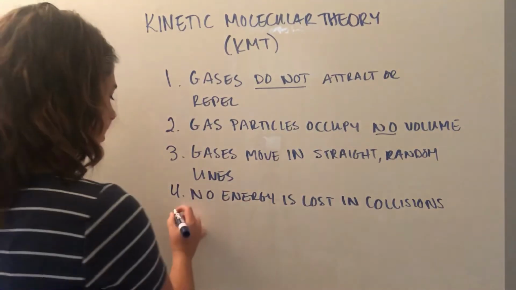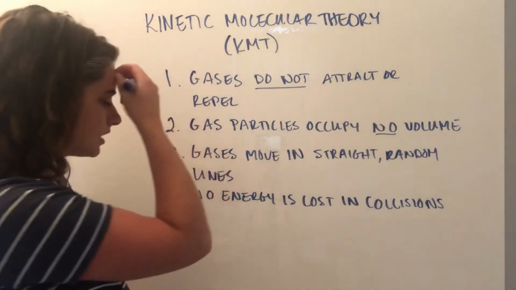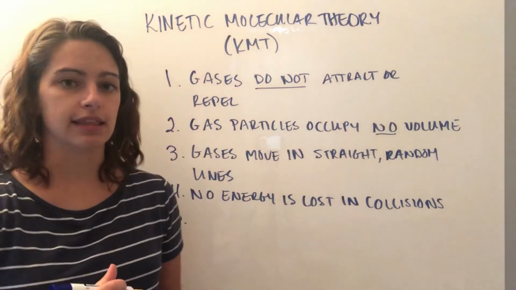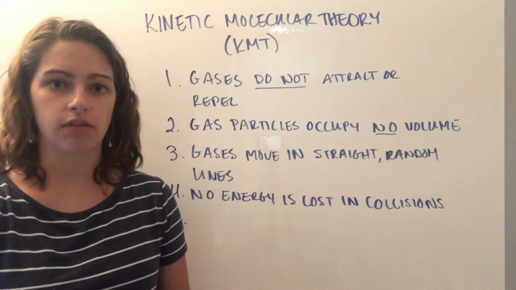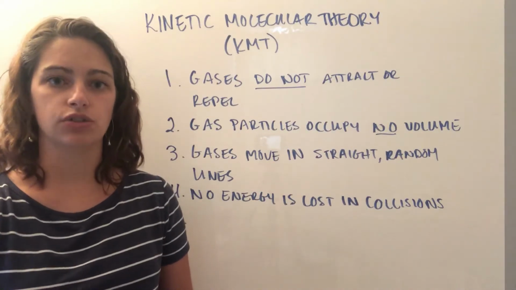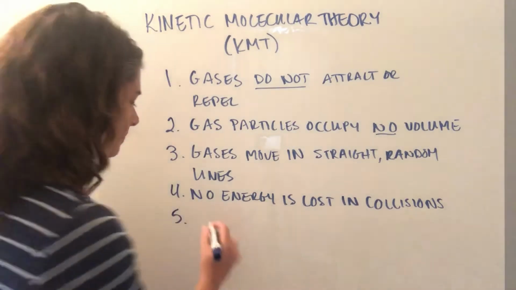And then the last part also deals with energy. And it says that the average kinetic energy of the gas particles is related to the temperature.